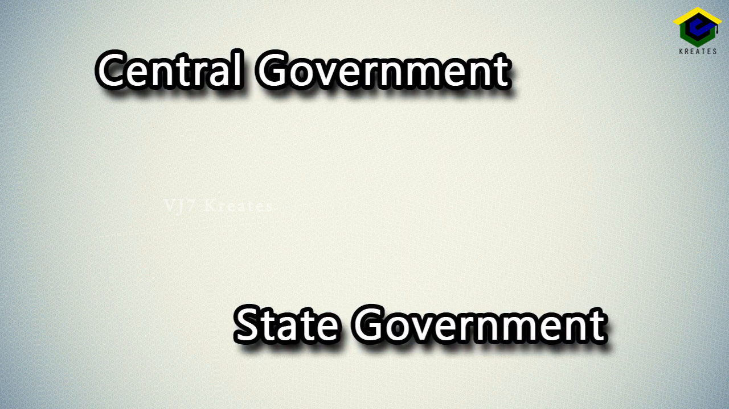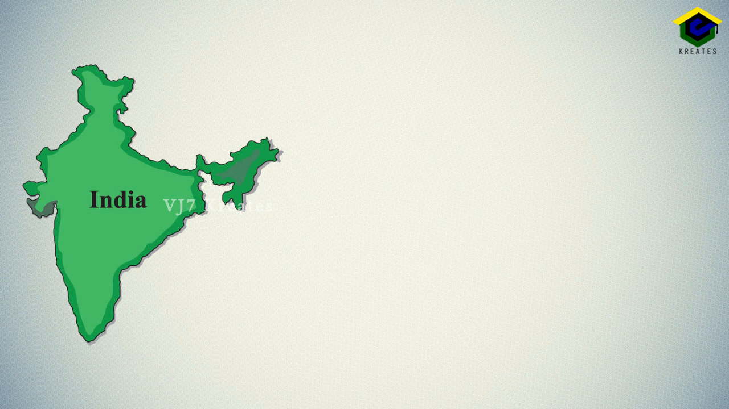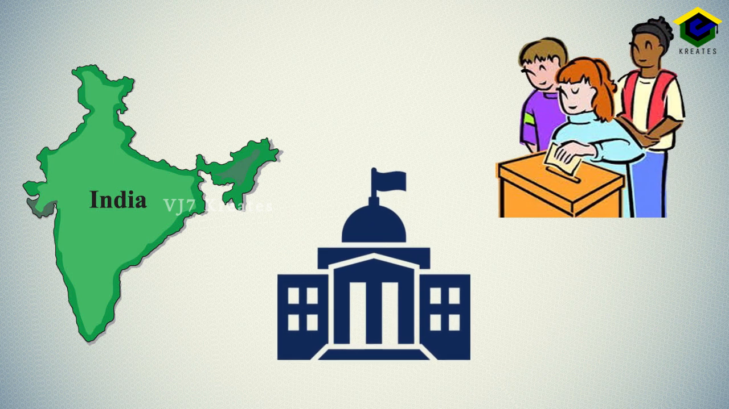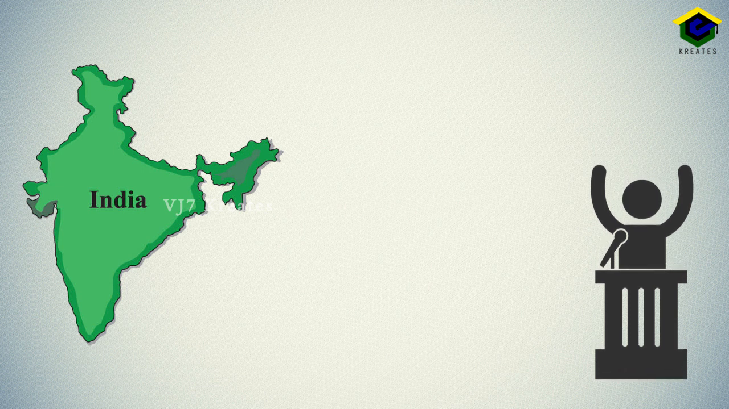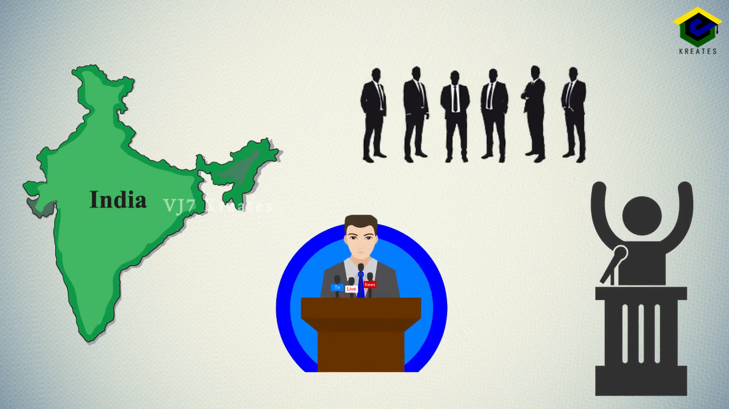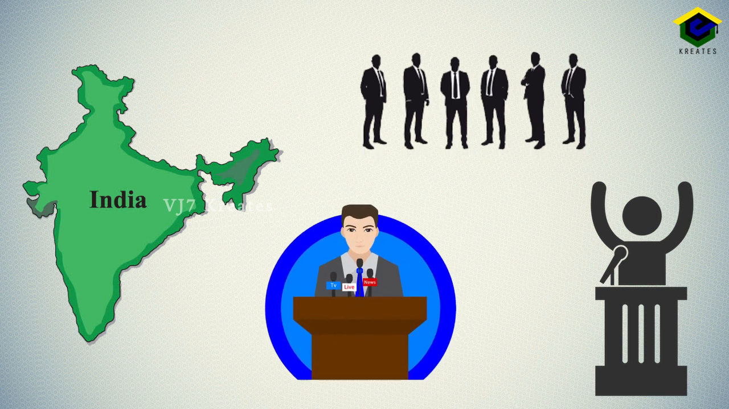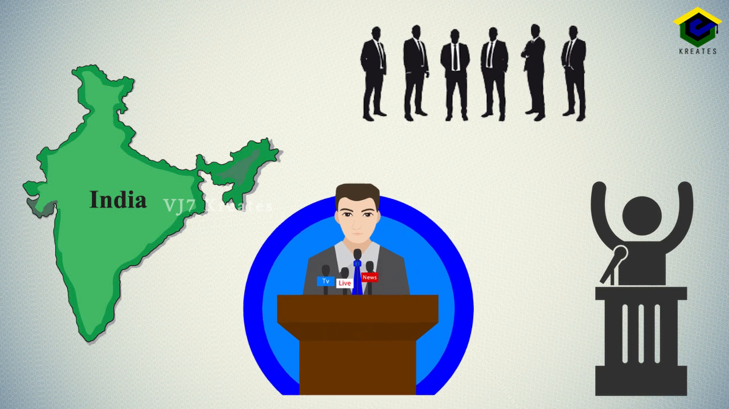Today we are going to learn about both the central and state governments. India is a parliamentary democratic republic where the President of India is the head of the Indian Union, and the Prime Minister and all the ministers are responsible for the smooth running of the government. This is called the central government.